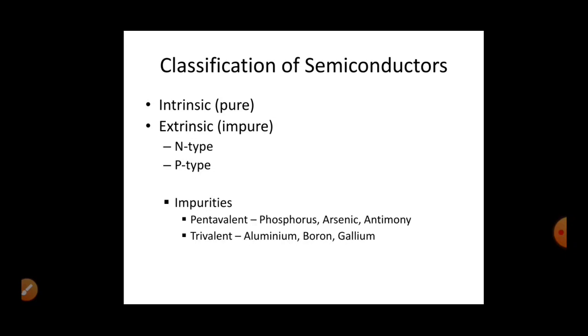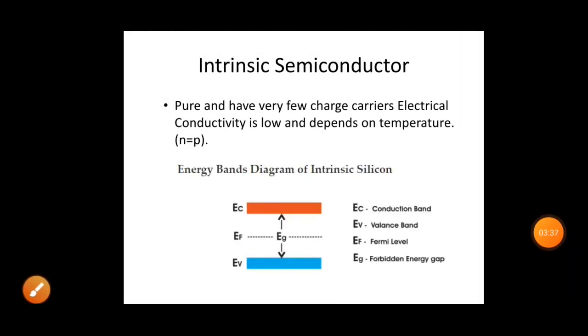Also, in some places we use intrinsic semiconductors, like manufacturing of ICs, but in many cases we mostly use extrinsic semiconductors alone.